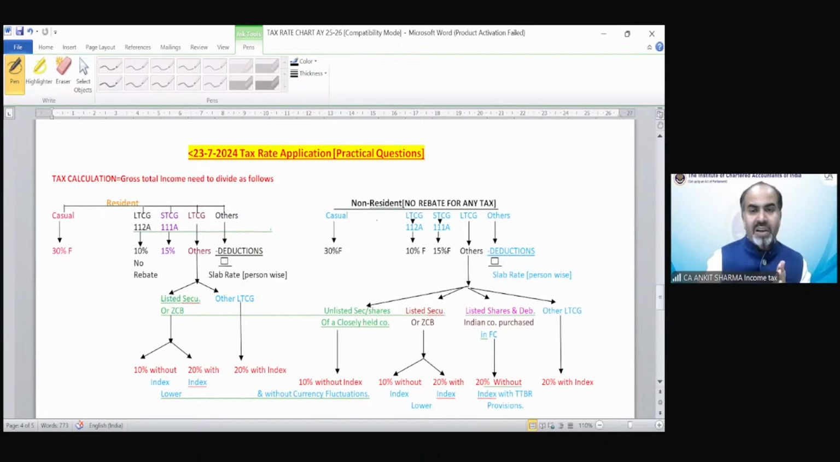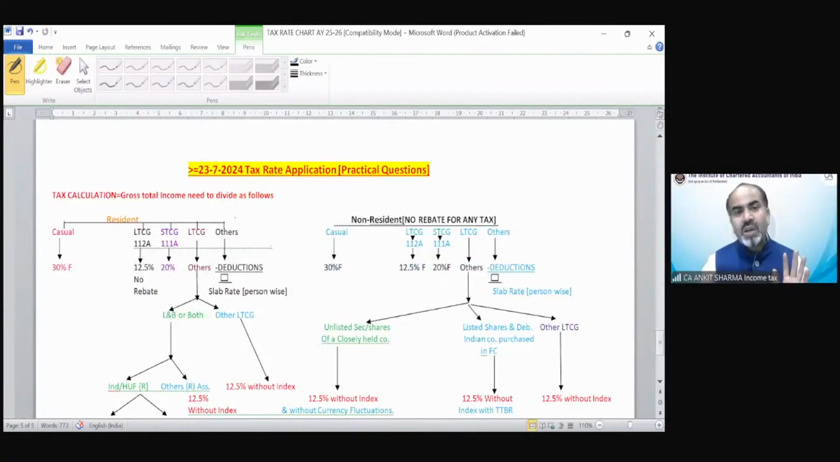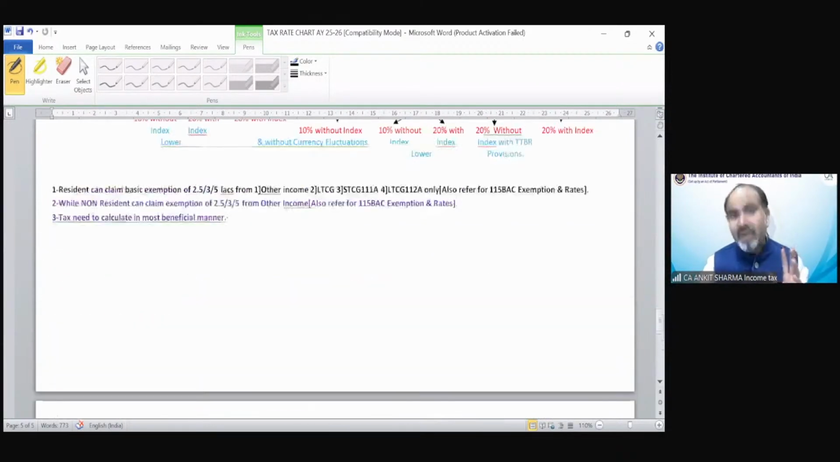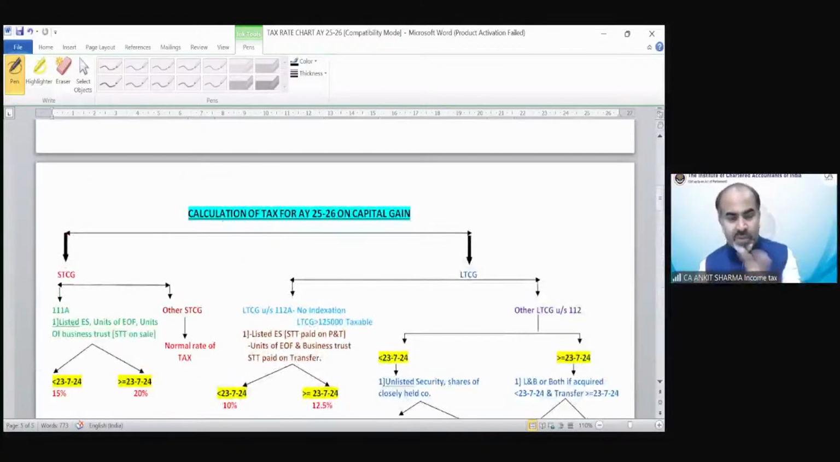Whether resident or non-resident, if you are able to understand the resident part of the diagram, that means almost 70 to 80% of the provision, how to apply it, we have understood. But the deduction problem, the basic exemption limit concept, the rebate applicability, I have actually included each and everything in these diagrams. But we will discuss these diagrams after understanding the provisions from this diagram.